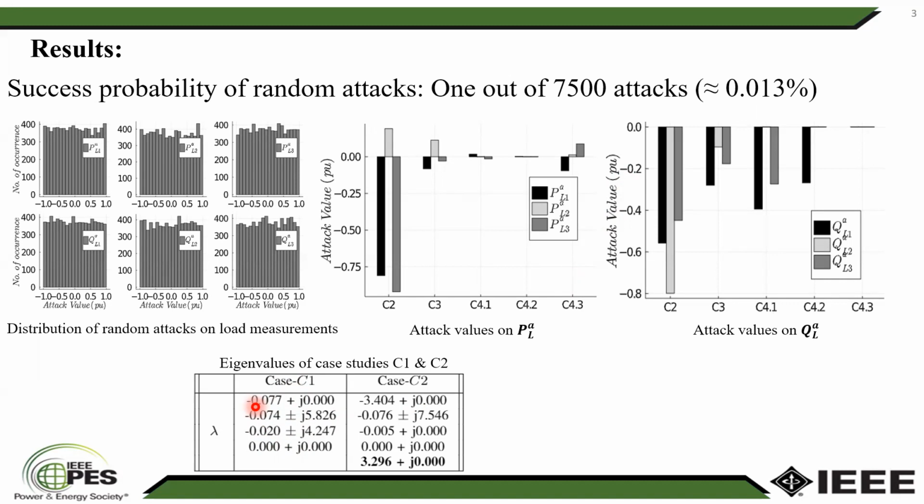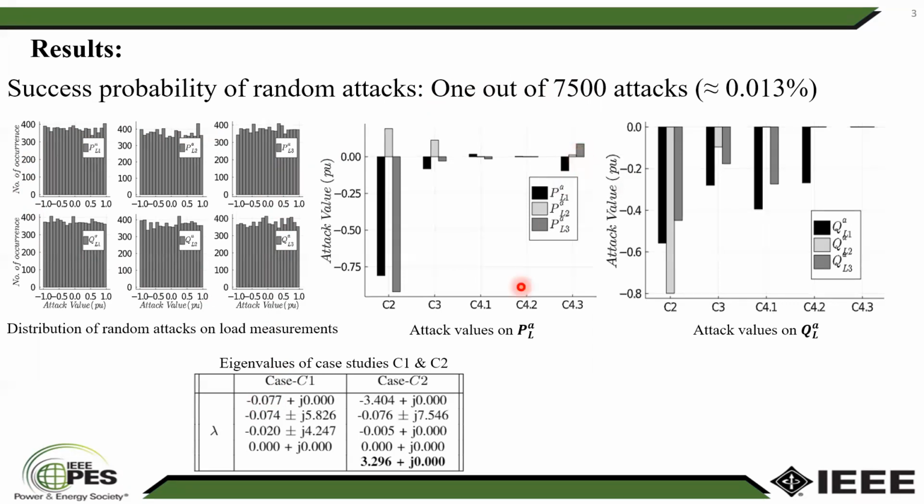But now we want to launch attack on the system and see what happens to the system. So before implementing our proposed method, we launch random attacks on the power system, and only 1 out of 7,500 attacks was successful, which means that the possibility of launching a random attack is too low in the power system. After that, we defined 3 different case studies.